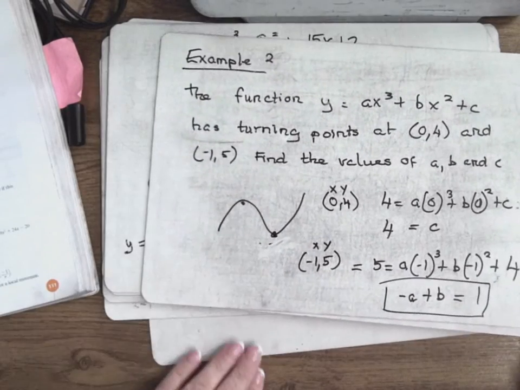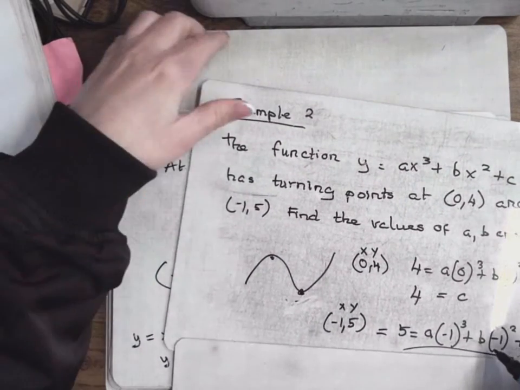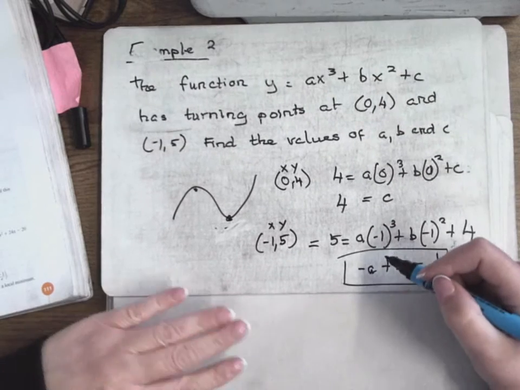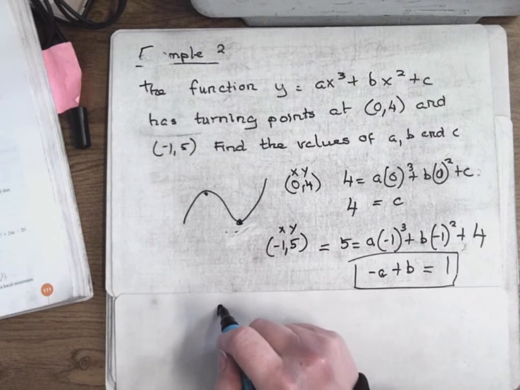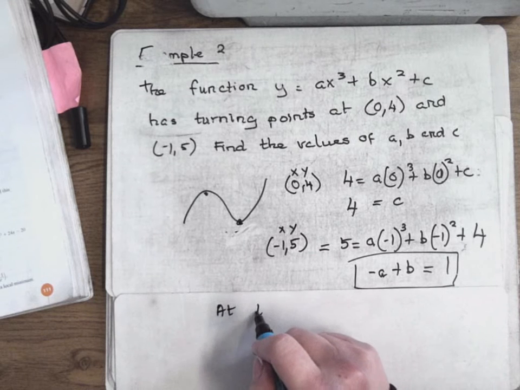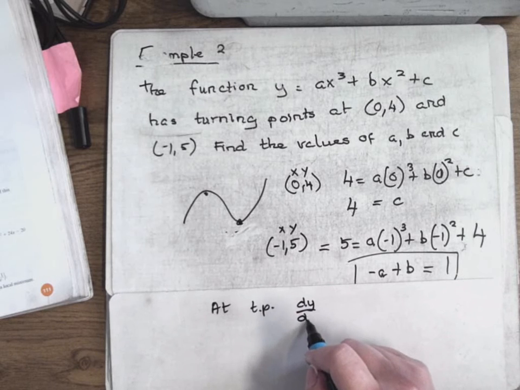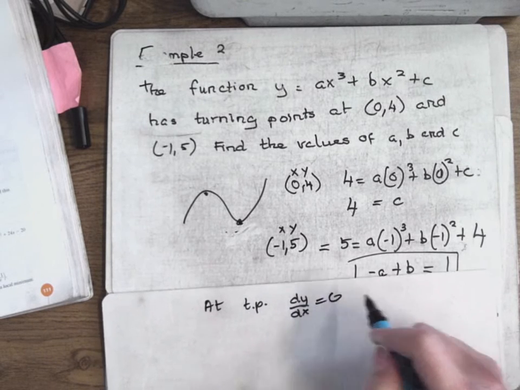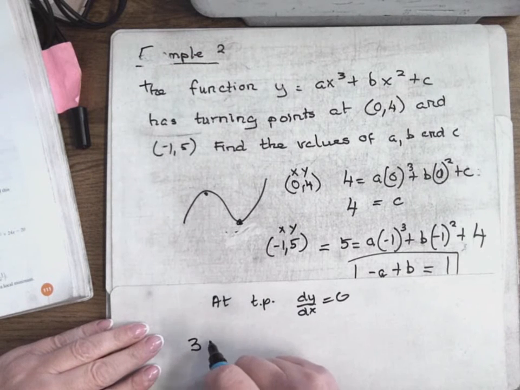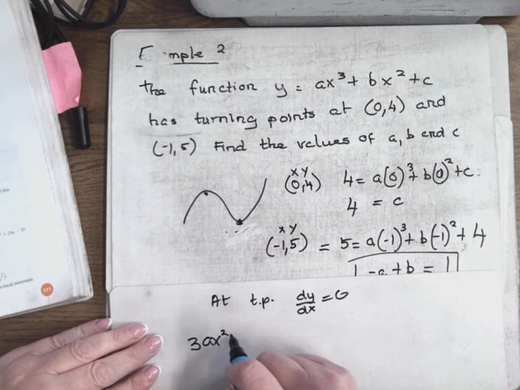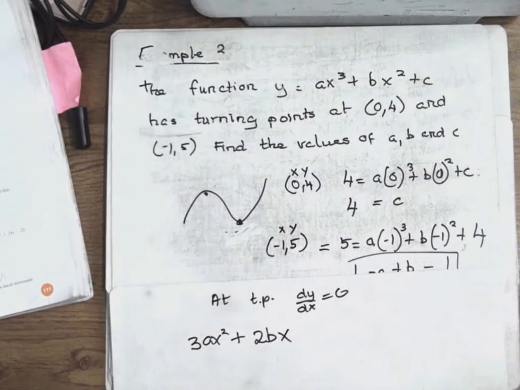So I have to work with the next piece of information I know, which is the turning points. At the turning points, dy dx equals 0. So let's get dy dx. dy dx is 3ax squared plus 2bx. Differentiate c and you get 0.